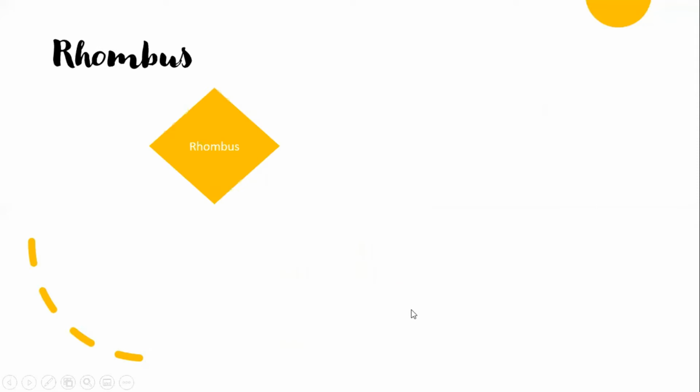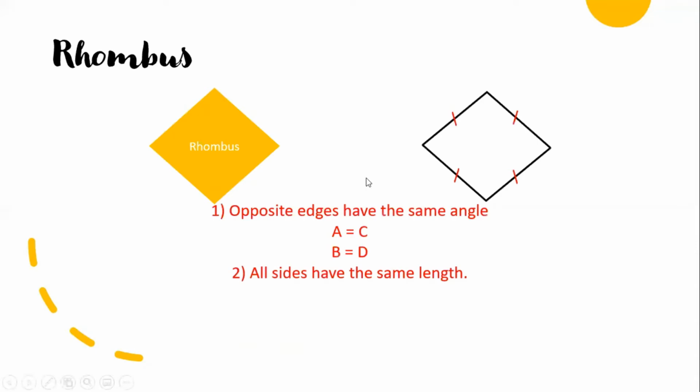Okay, so rhombus. Next. So in a rhombus, all sides have the same length. Opposite angles are the same, this one and this one are the same, and this is the same. It's like a square, but it's still at a certain angle. So this is a rhombus.